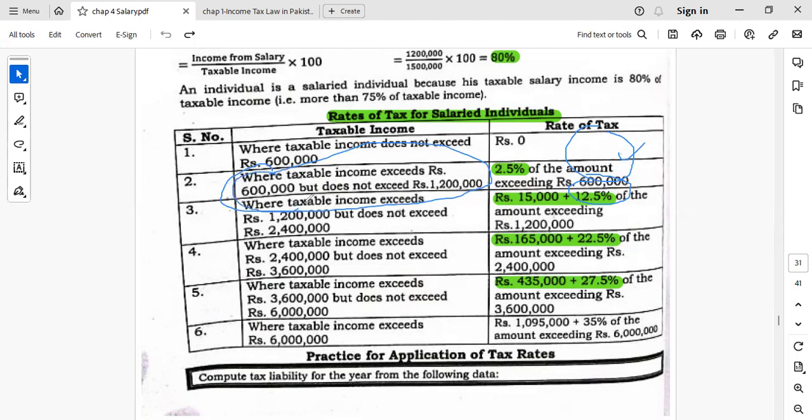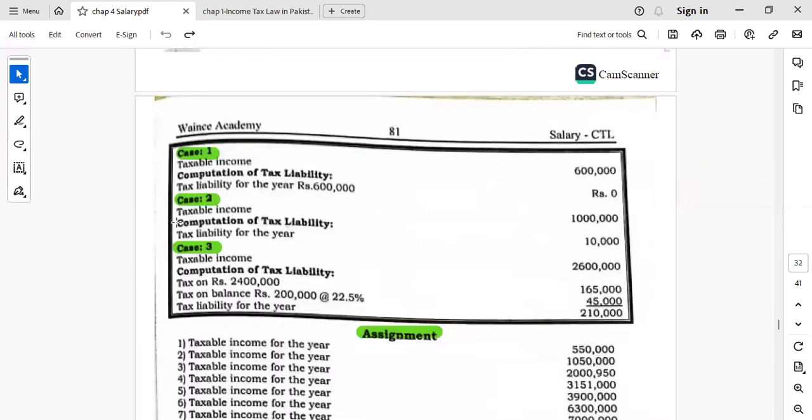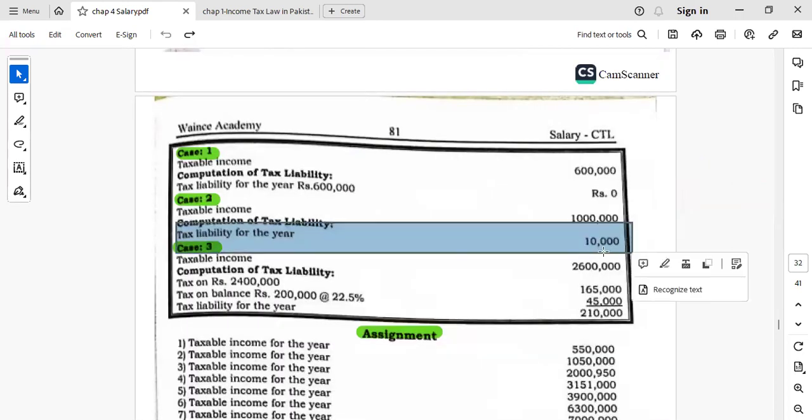So 1 million minus 600,000, 400,000 rupees will be the difference. On this 400,000 you will apply 2.5%. So 2.5% of 400,000 will be equal to 10,000 rupees. This 10,000 is your tax liability for the year.